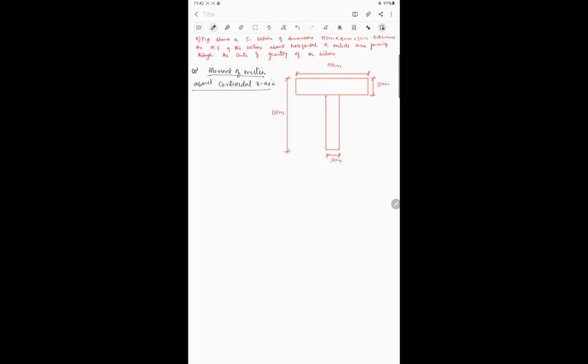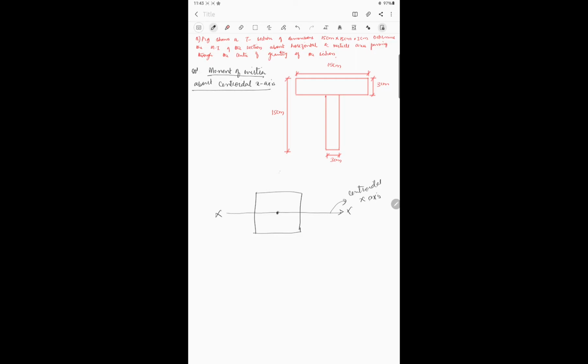What do you mean by centroidal x-axis? I will show you here. Suppose for example we have a square here, and this is the centroid of the square. If this is the x-axis, when the axis passes through the centroid of the figure, then this axis is said to be our centroidal x-axis.